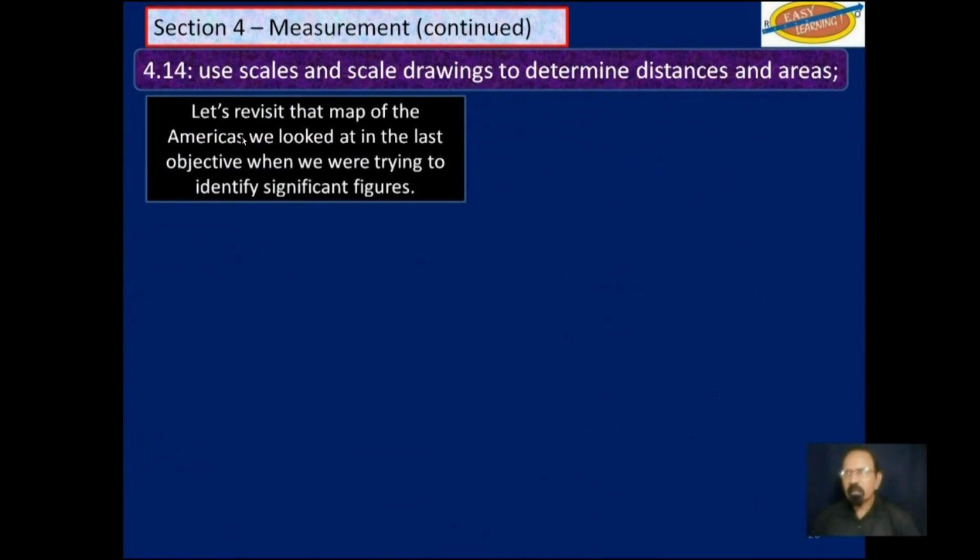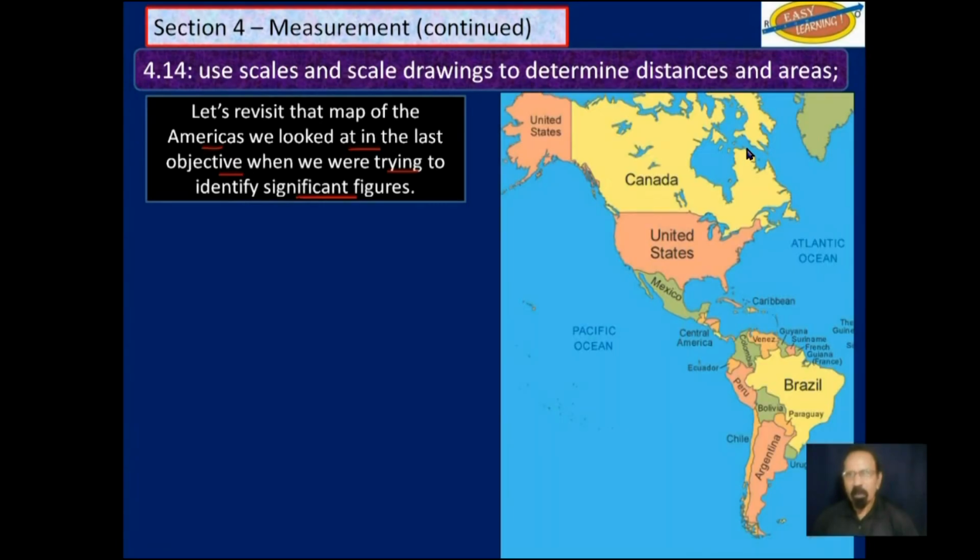Let's revisit that map of the Americas we looked at in the last objective when we were trying to identify significant figures using the Atlantic-Pacific rule, this map here. So we just said that from up here to down here is about 5,000 kilometers.